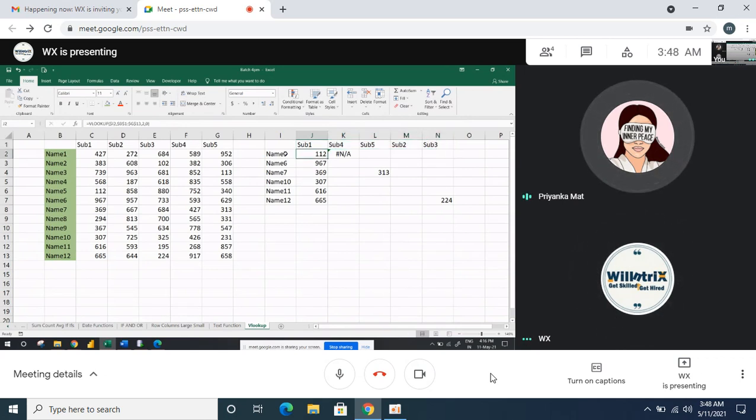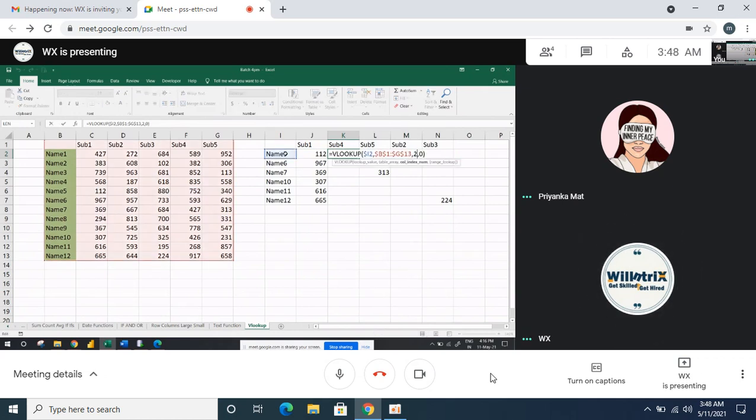So F4 one time: when you are selecting this part, the dollar sign should be at the beginning. F4 the second time: when you are selecting this part, the dollar sign should be in the middle, the row lock. When I freeze, then I drag to the right, and I change only the column number.